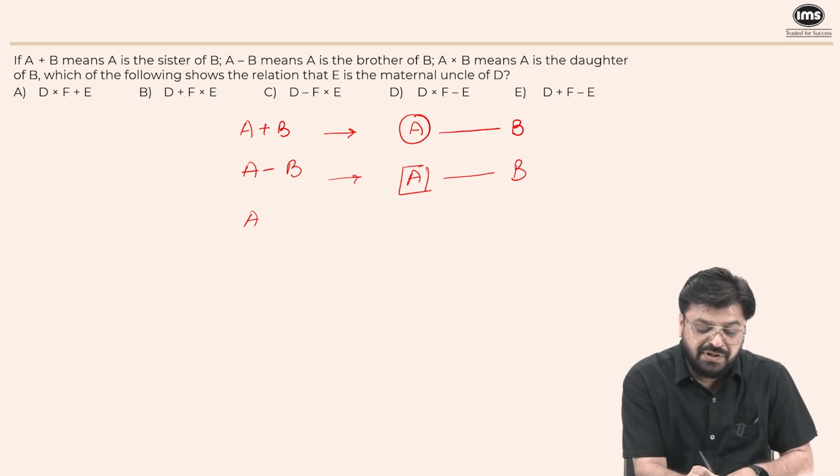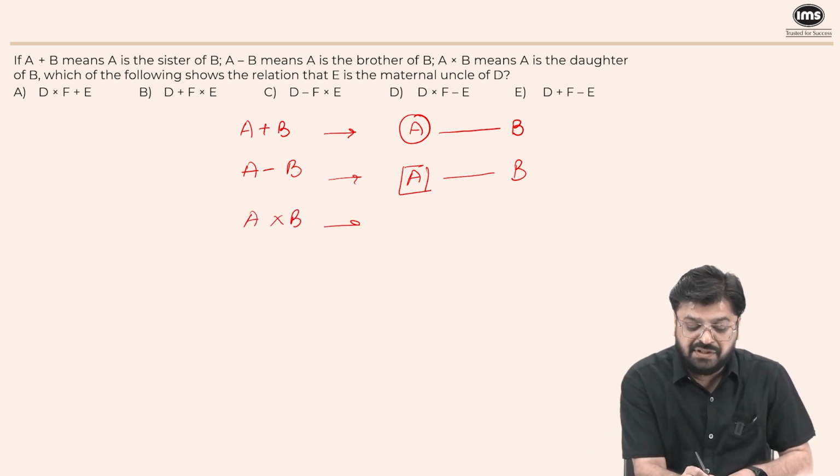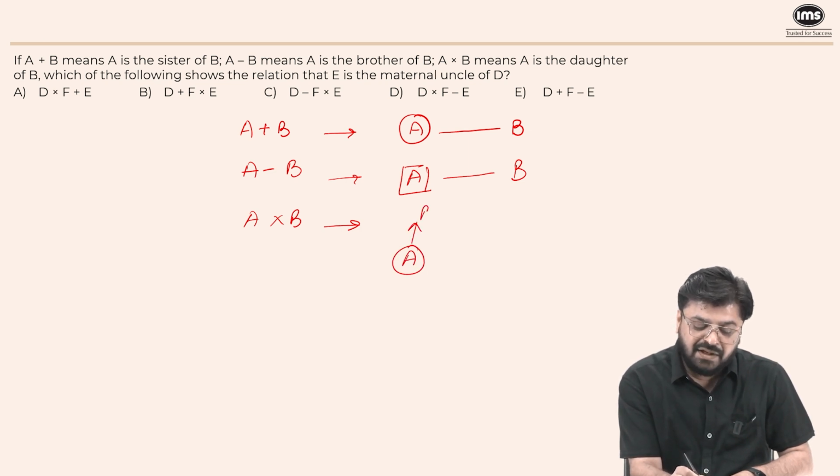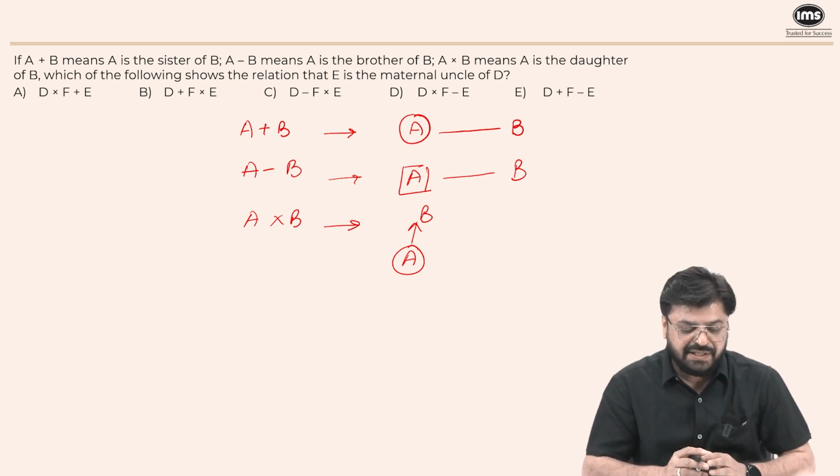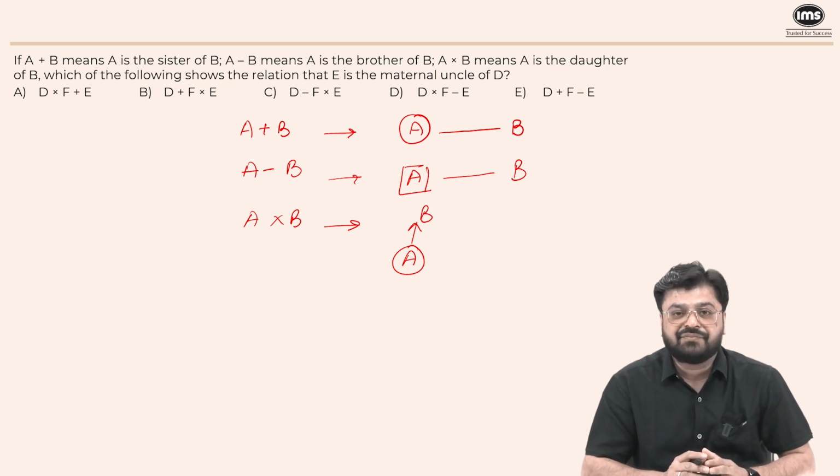And A into B means A is the daughter of B. Again, we don't know the gender of B. B can be father or mother of A. Which of the following shows the relationship that E is the maternal uncle of D?